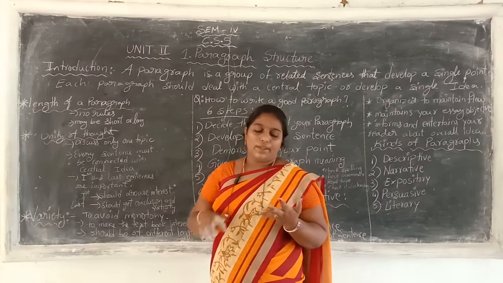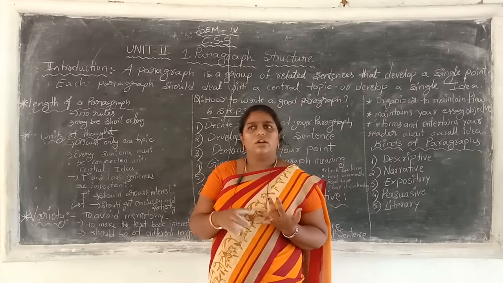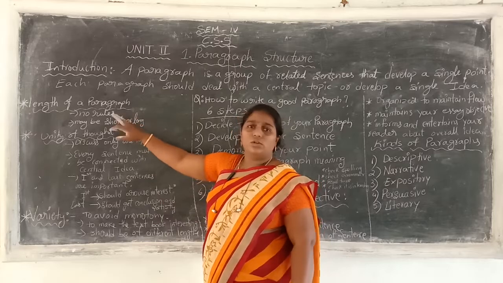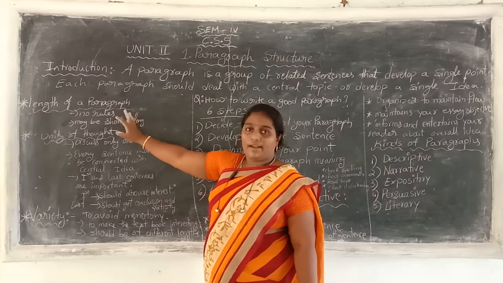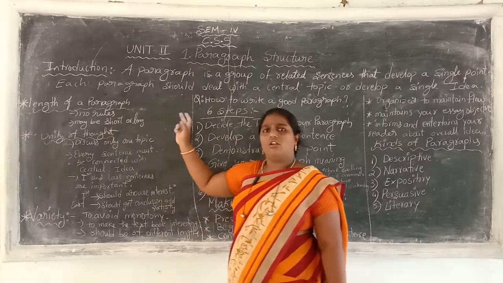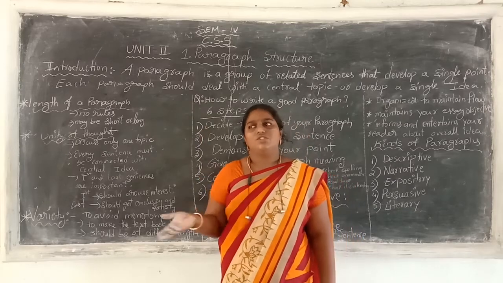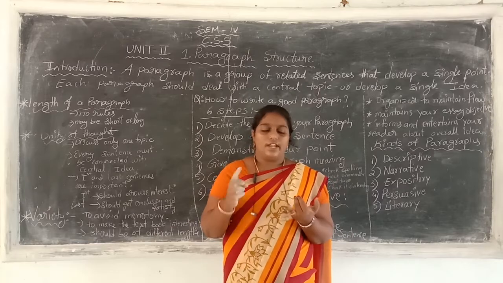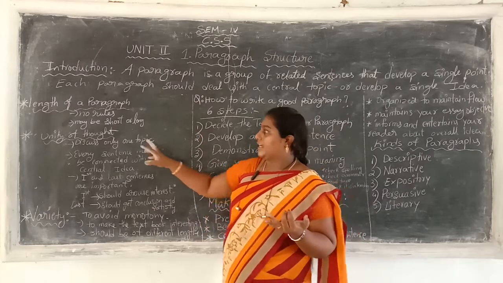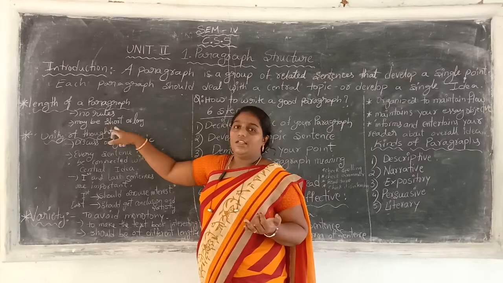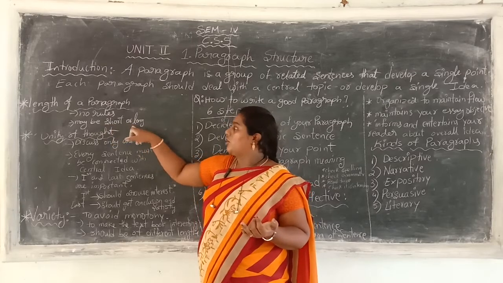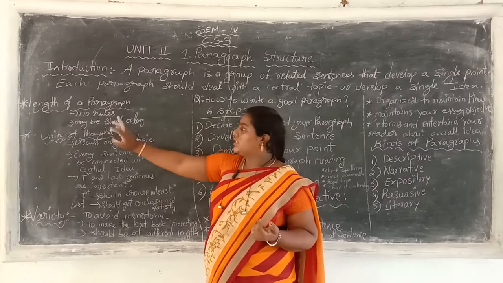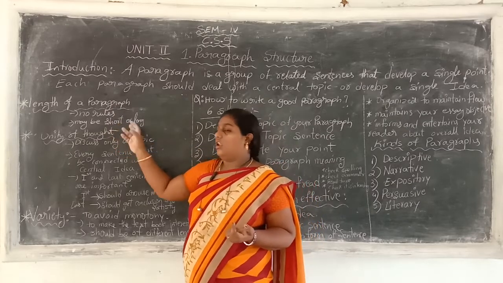As you wish, you can write a single line or more lines in the paragraph. It should be a paragraph. There are no rules about the length of the paragraph. Next, it may be short or long, as you wish. If it is short, it is also a paragraph, and if it is long, it is also a paragraph. There is no rule about short or long. The length of a paragraph is clear with these two points: no rules, and it may be short or long.